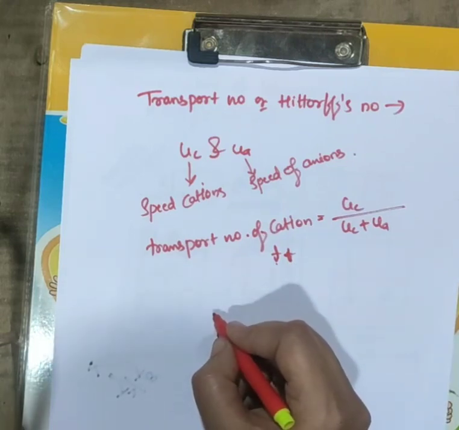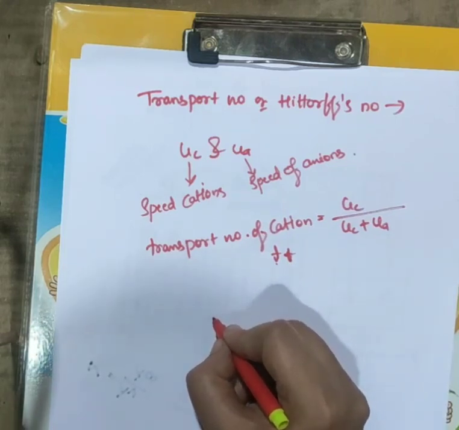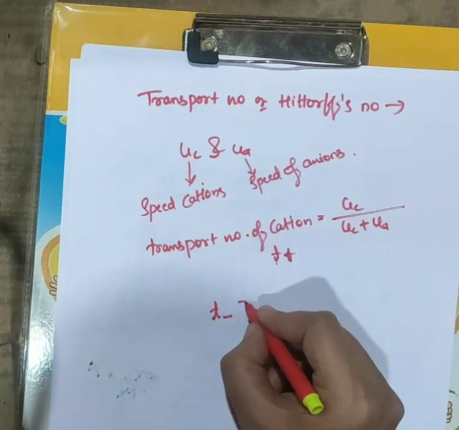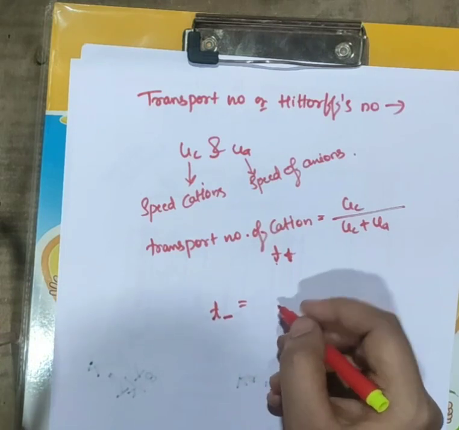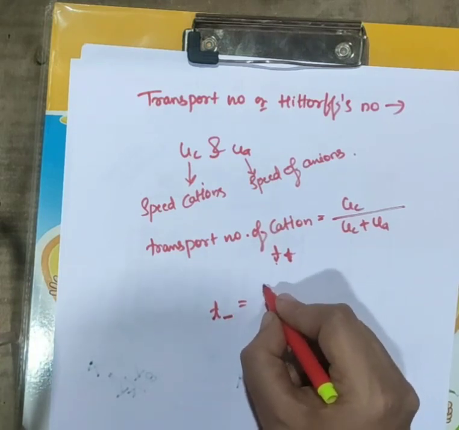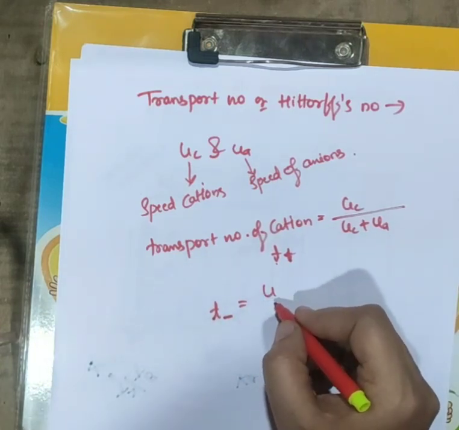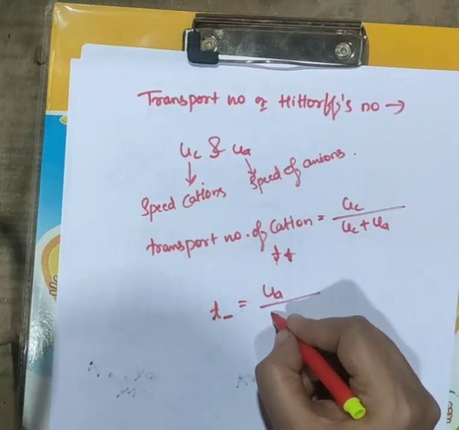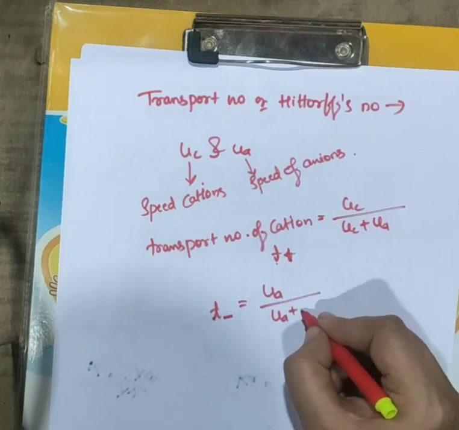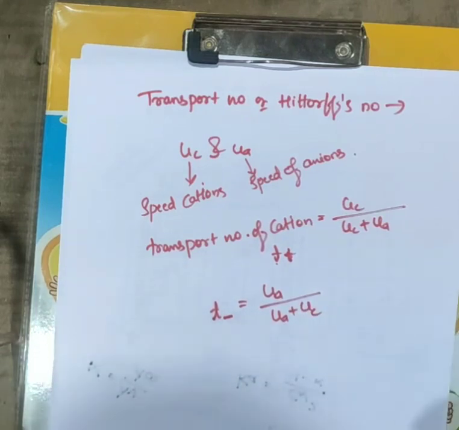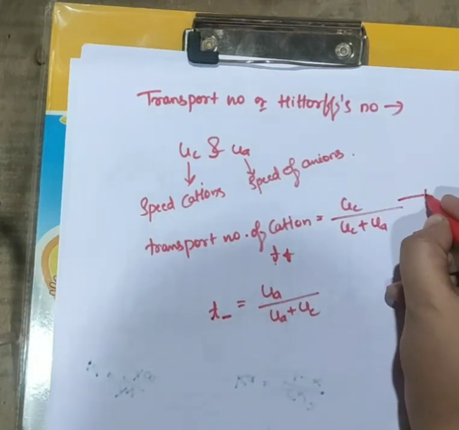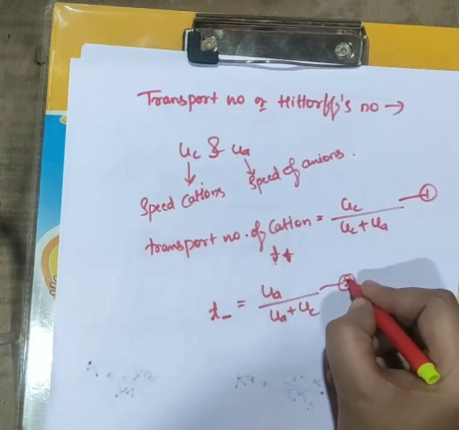Anions are denoted by negative sign and the transport number of anions is given by T minus. So since negative is there, the formula will be like this: speed of the anion in the numerator, divided by the total speed of the cations plus anions. This will be the transport number of anions. So this is equation 1 and this will be equation number 2.